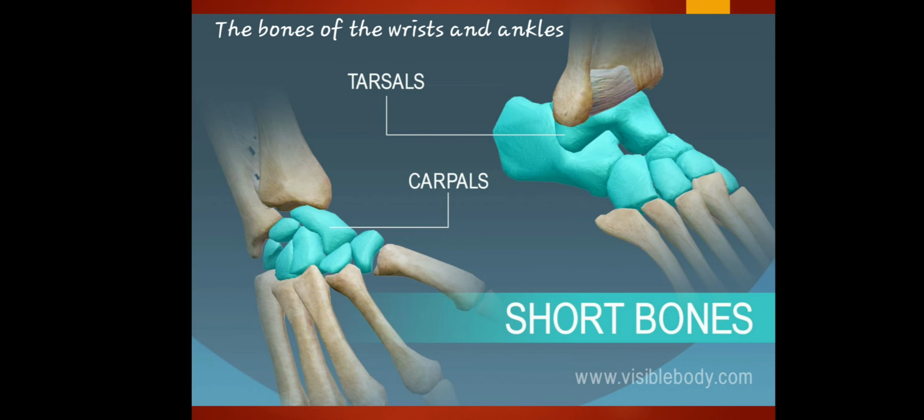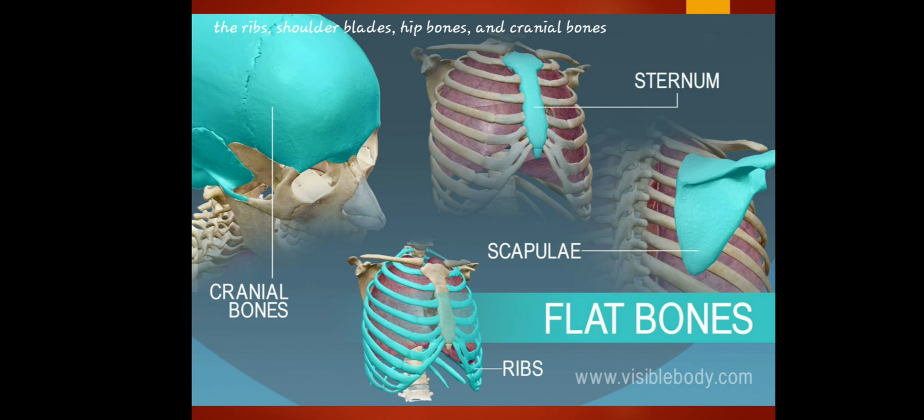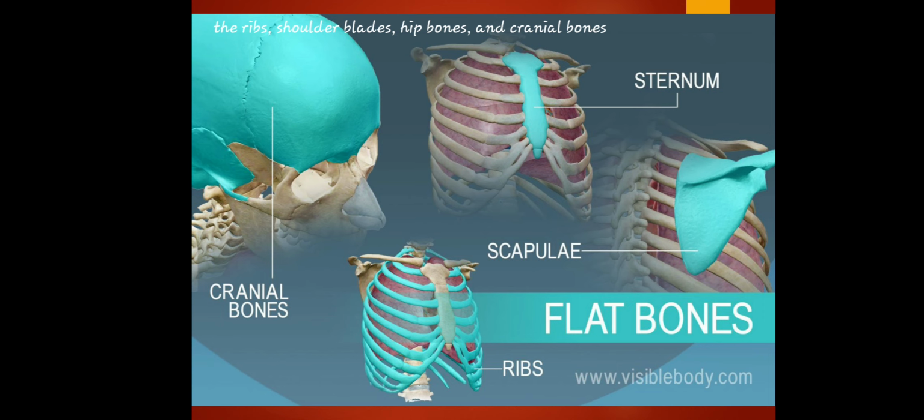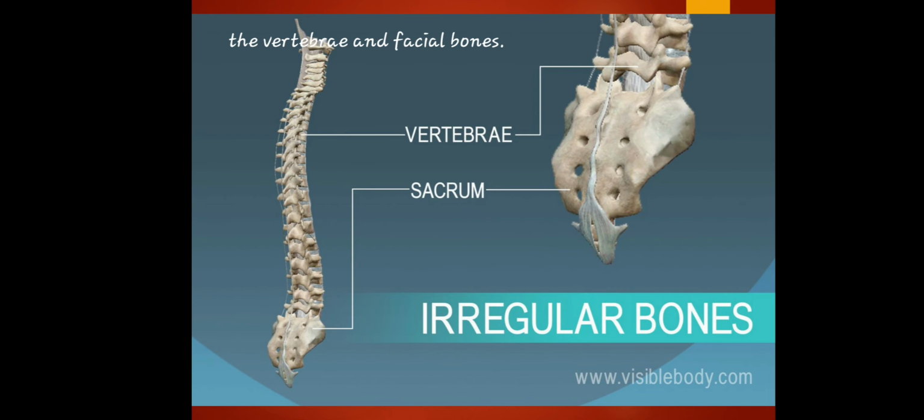So the bones of the wrists and ankles are the tarsals and carpals. Tarsals and carpals can be found in the short bones. While in the flat bones, we have cranial bones, scapulae, sternum, and ribs. So these are the bones that are located in the flat bones. While in irregular bones, we have vertebrae and sacrum.